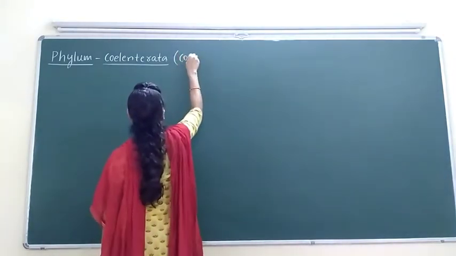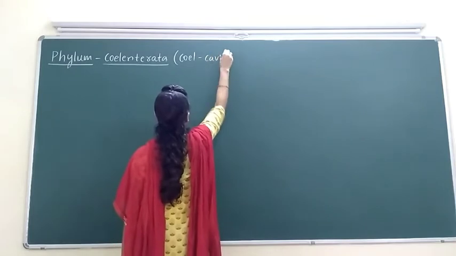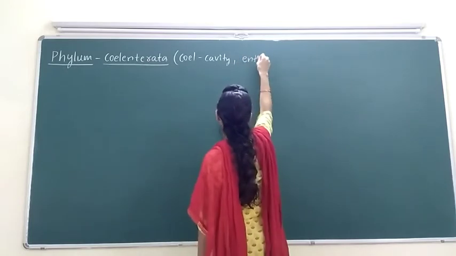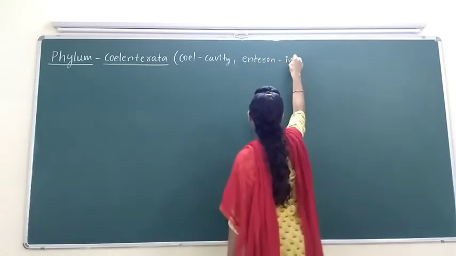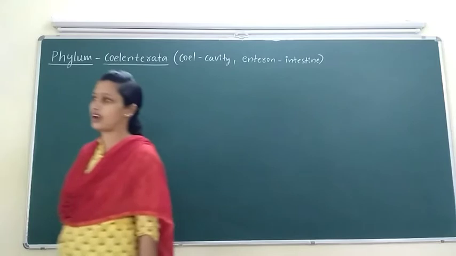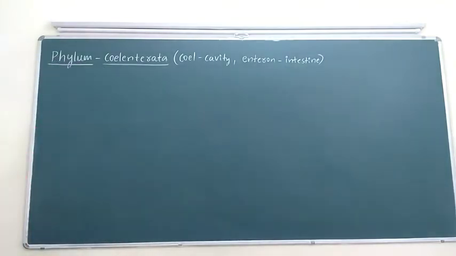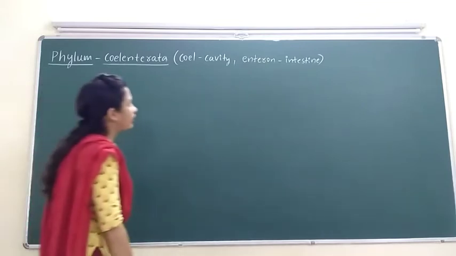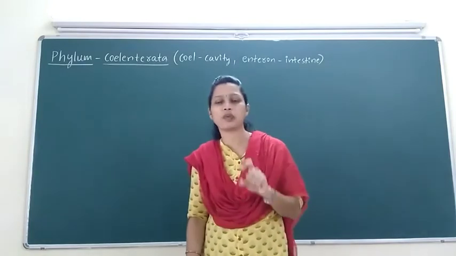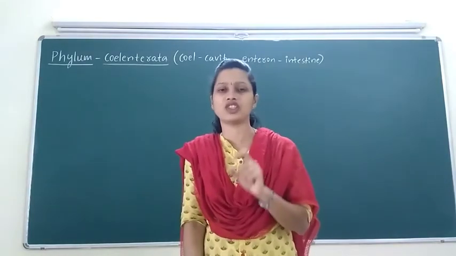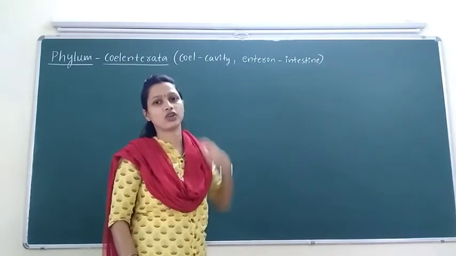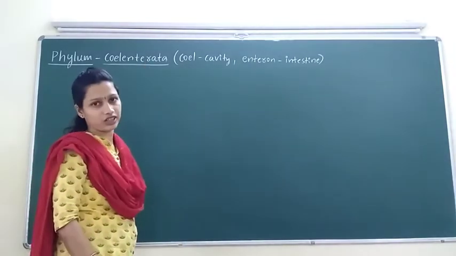Coel means cavity. Enteron means intestine. Coelenterata is a phylum which includes organisms having a cavity in their intestine. Cavity means empty space. The cavity is present in the intestine of the organisms included under phylum Coelenterata.